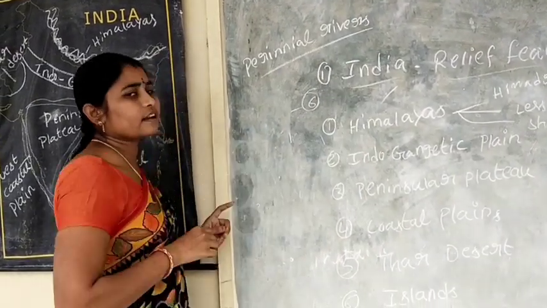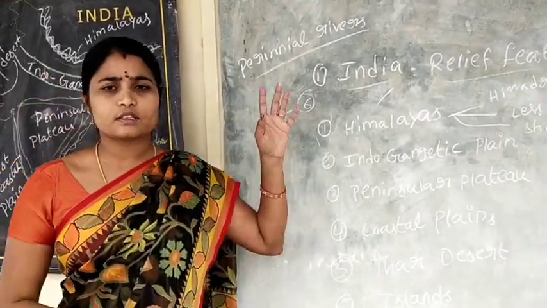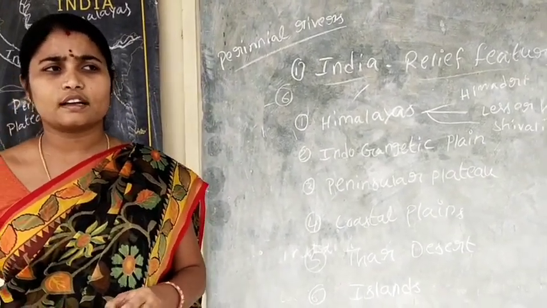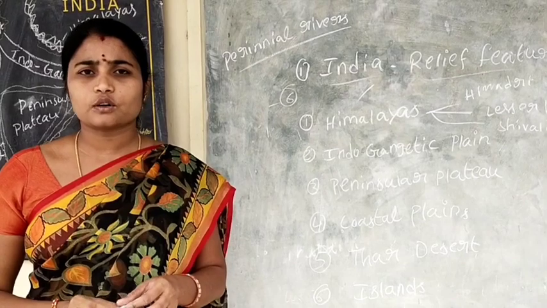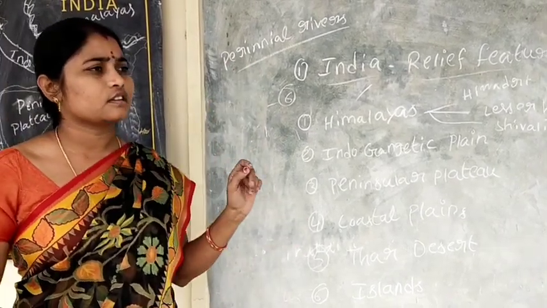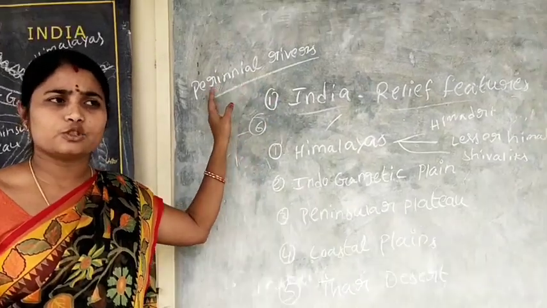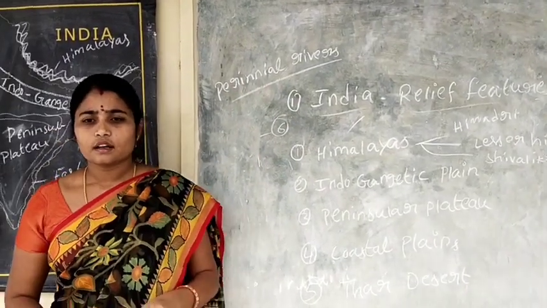What are perennial rivers? Perennial rivers means rivers which flow throughout the year. This type of river does not dry up, from January to December.